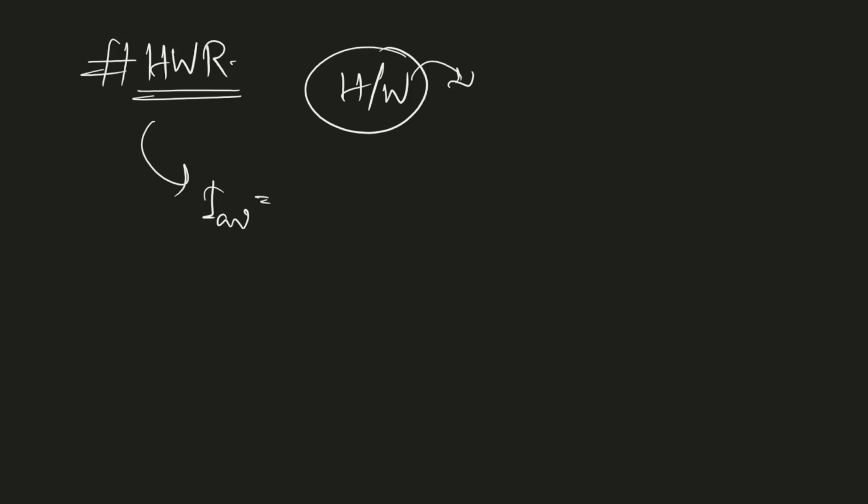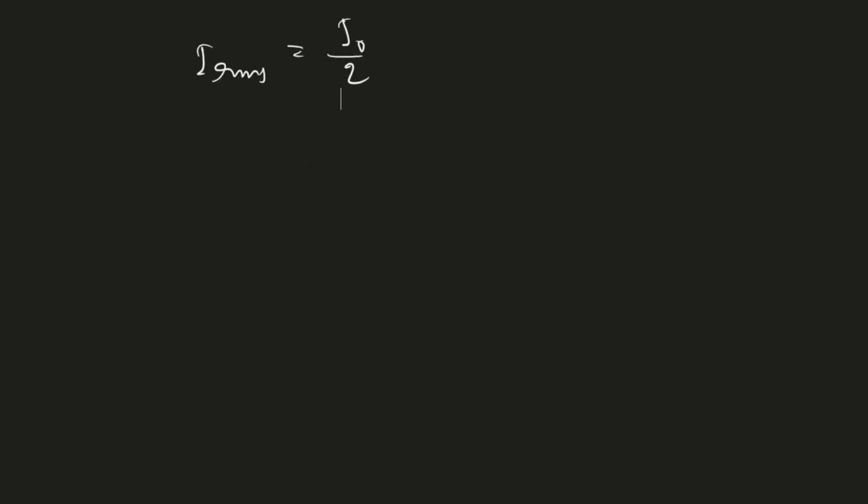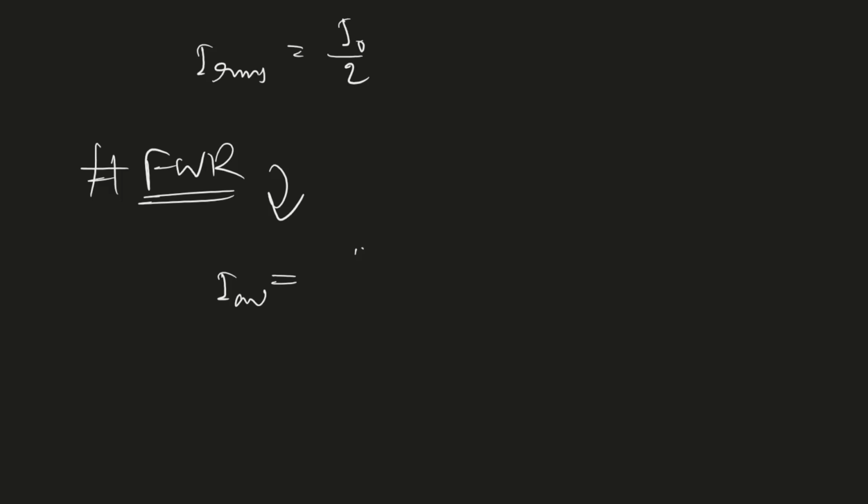That is, here I average will become I naught by pi, and I RMS will become I naught by 2. For full wave rectifier, we can get that I average is twice I naught by pi, and I RMS is I naught by root 2.